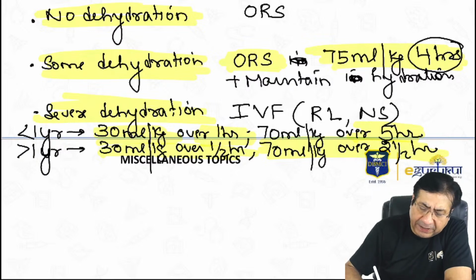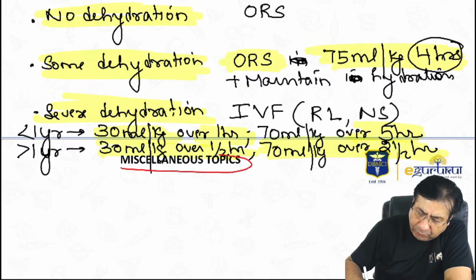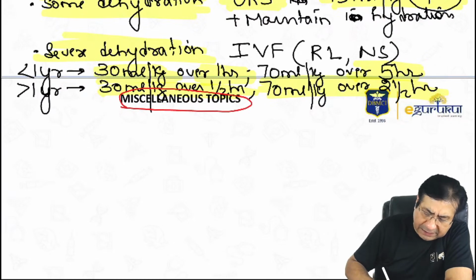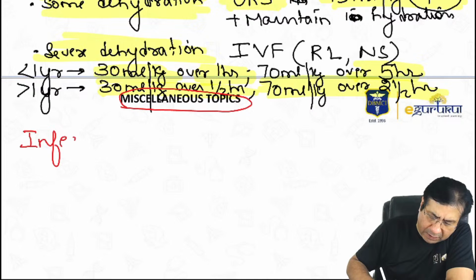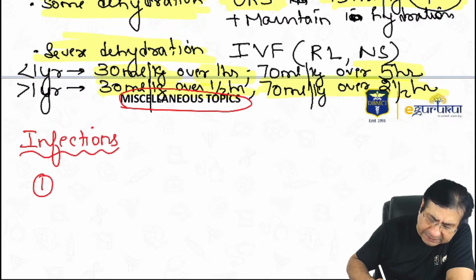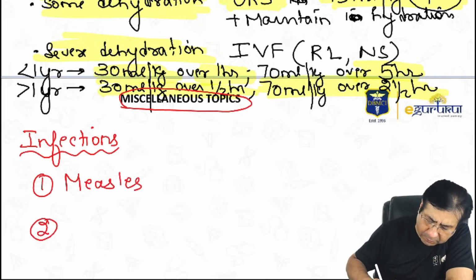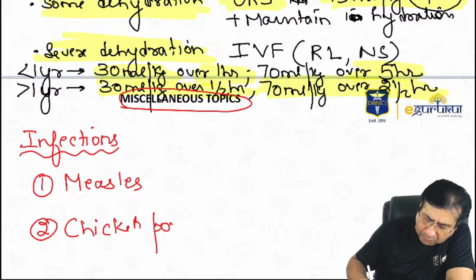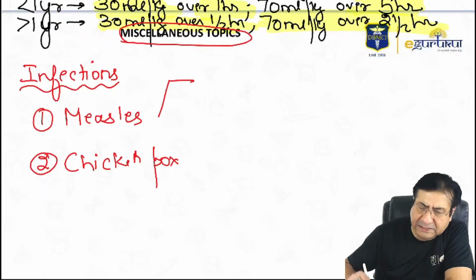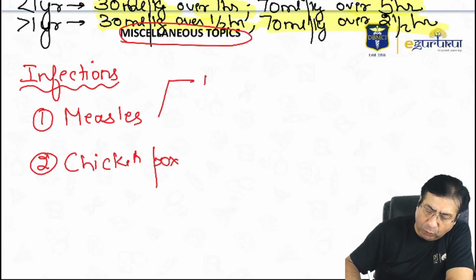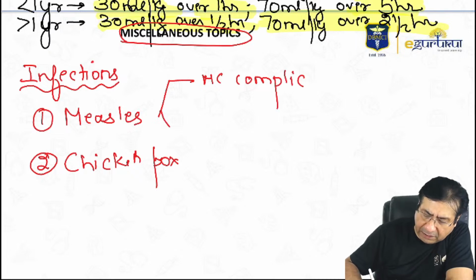Regarding miscellaneous topics, one of the miscellaneous topics which I would just like to talk about is infections. And in infections, just remember a few important things about measles and chickenpox. So first thing that they ask in measles is the most common complication of measles and the least common complication of measles.